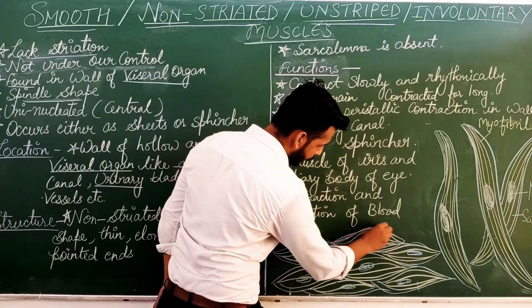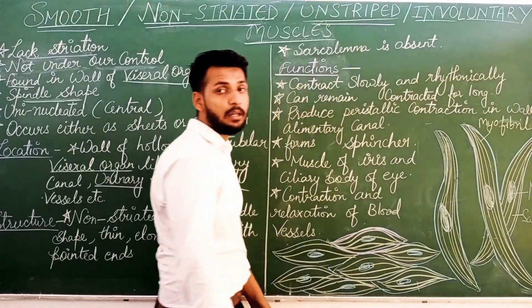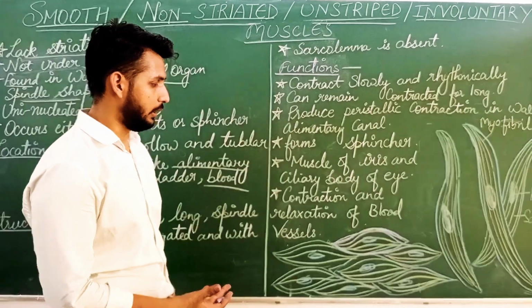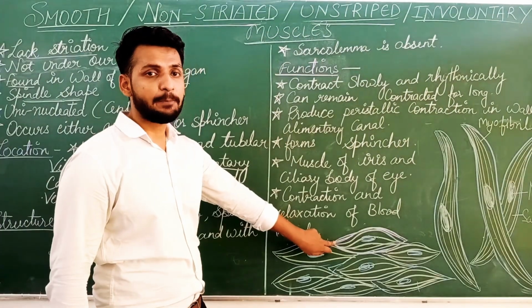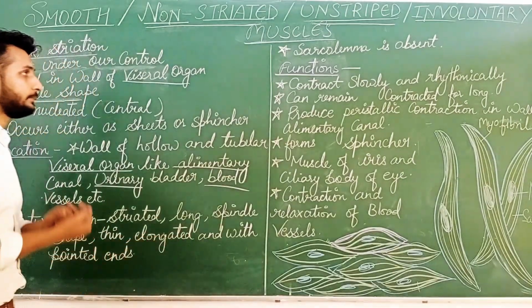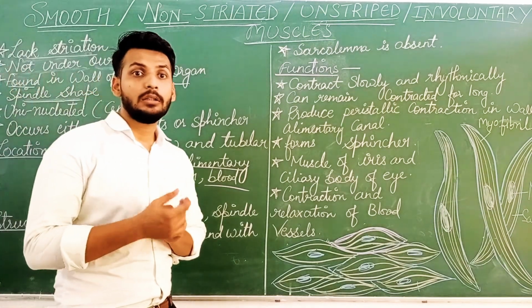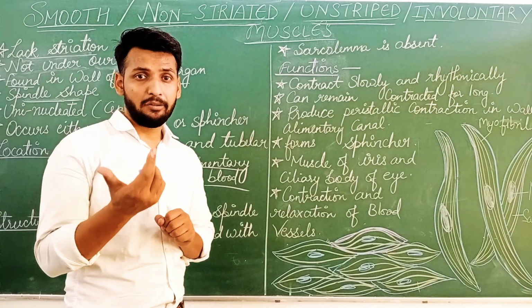It has pointed ends and is thick in the middle portion. So these are spindle shaped with pointed ends, right? They lack sarcolemma. What was sarcolemma? The plasma membrane, right?